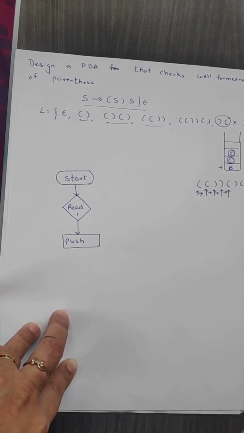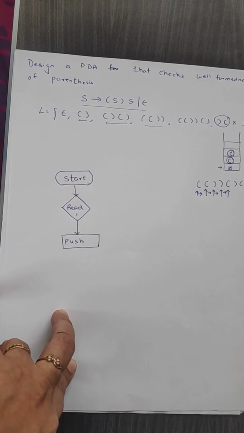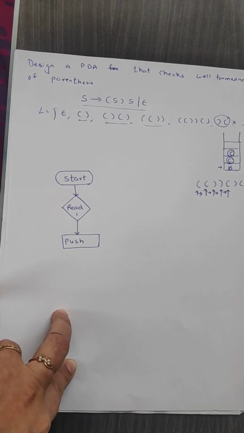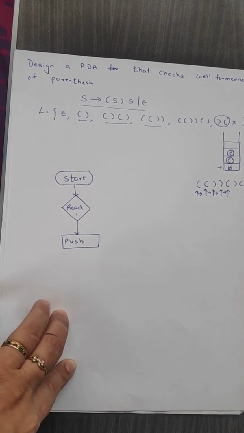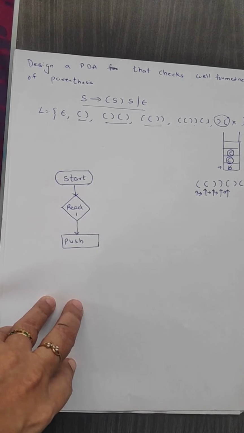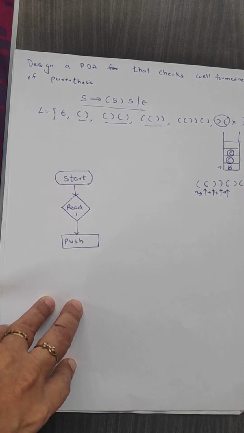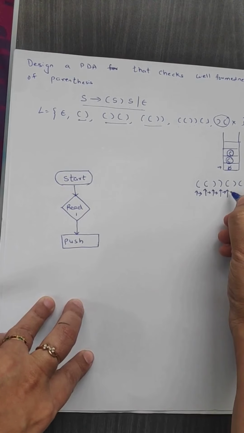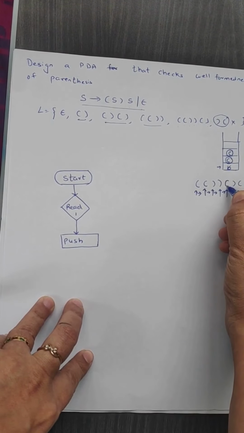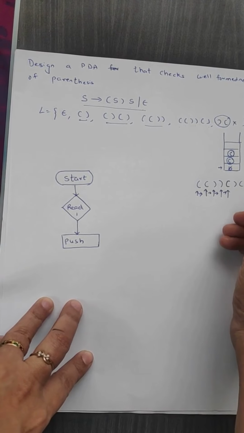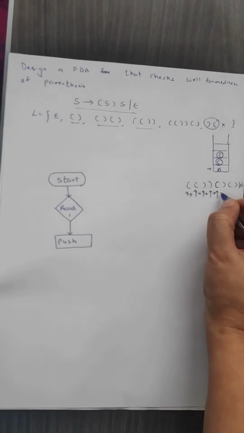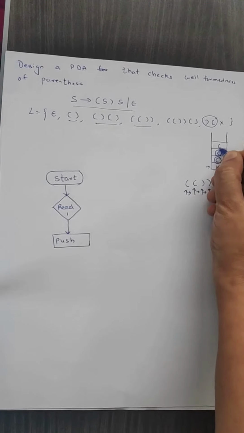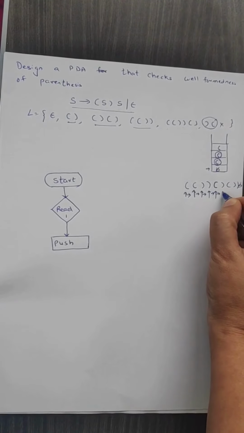Now when we receive an opening bracket, what does it mean? Shall we reject the string, or should we continue reading the string? Of course, after this opening bracket, we can get another closing bracket. That means once we receive a closing bracket, it does not mean we are going to receive only closing brackets. We can receive opening brackets also. That's why on receiving an opening bracket after a closing bracket, we should continue. We are going to push this onto the stack and move towards reading the next input symbol.